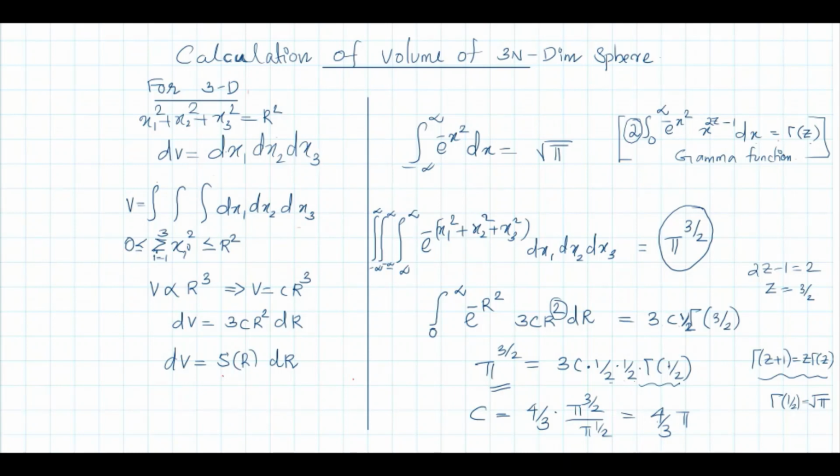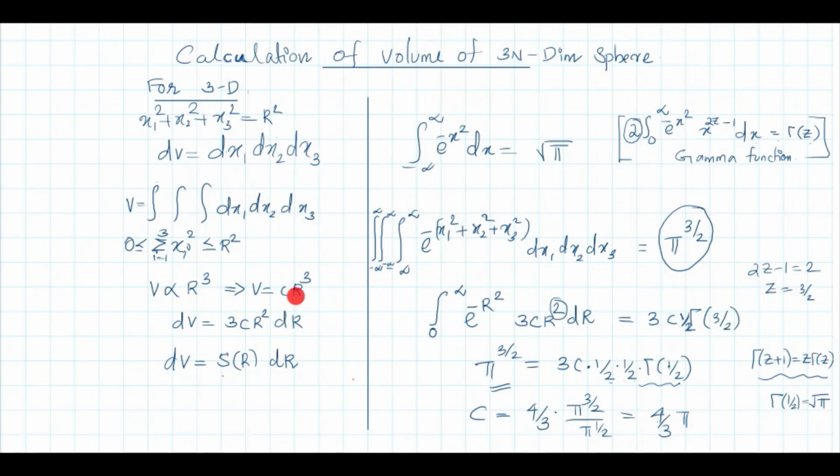So from 0 to r square you have to integrate this. This is the total volume. Of course this volume will be proportional to r cube because there are three lengths, and that product will definitely be proportional to r cube.